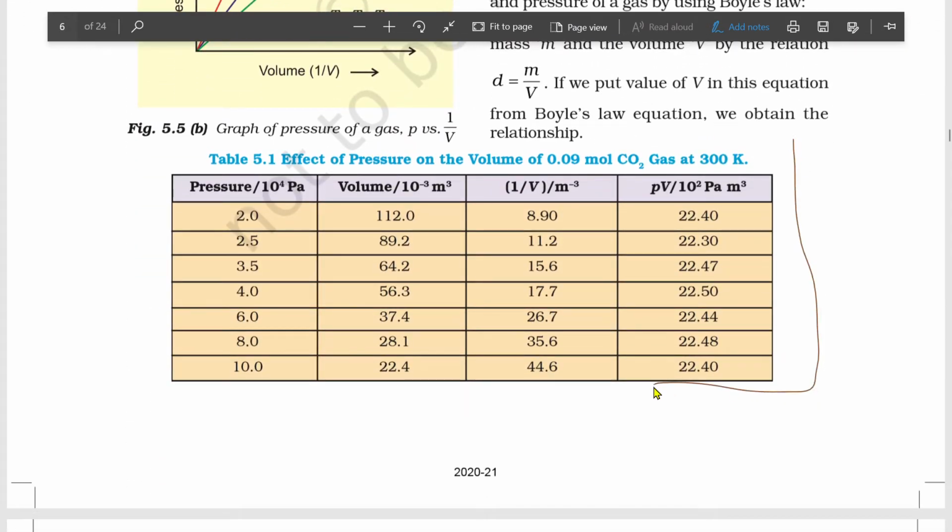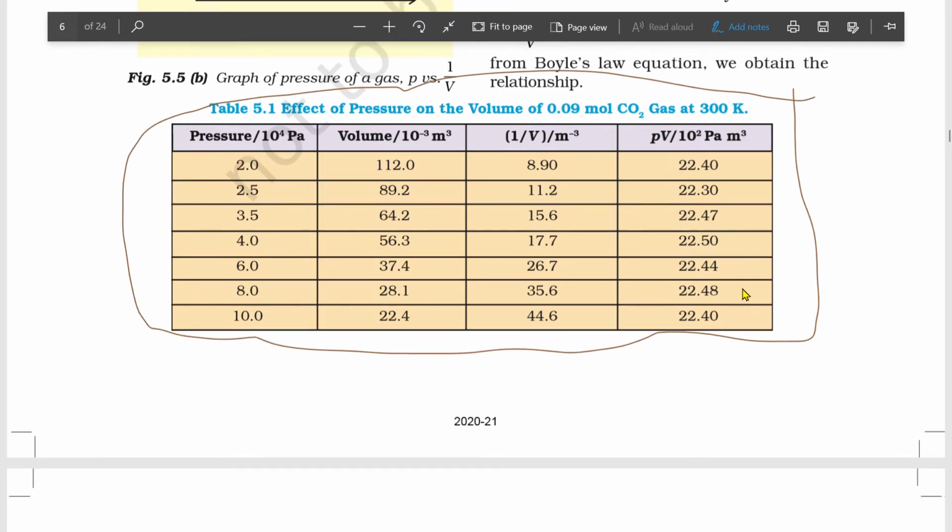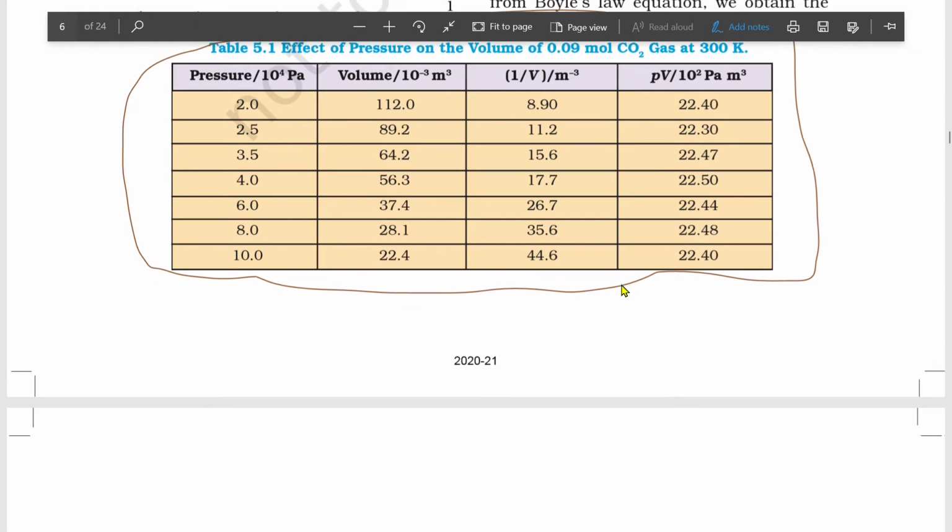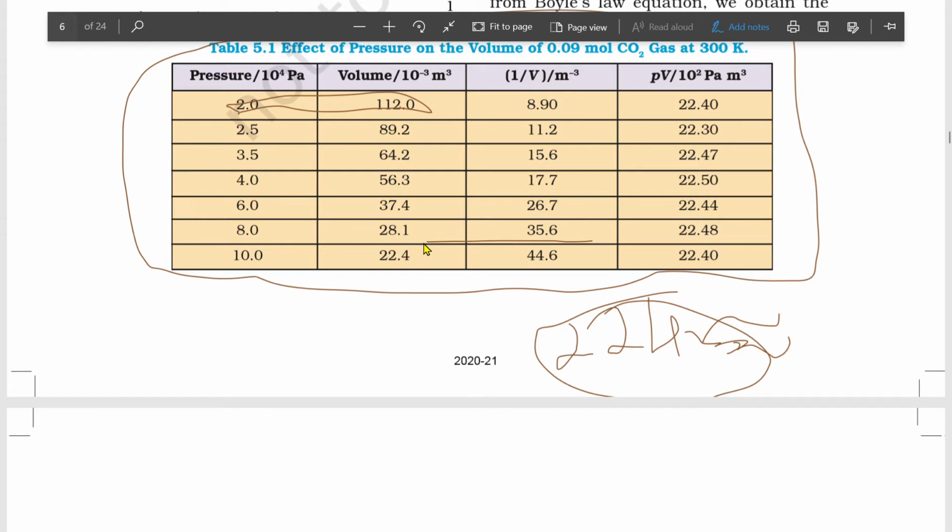Look at this table. This is a very important table. You need not remember this, it's just for your convenience. So when you multiply this and this, what will you get? 22.4, right? Now you can take any of them to check. They might vary by a decimal one or two points, but they will be almost equal to this, right? And you see which one is easy. You can check this one also.